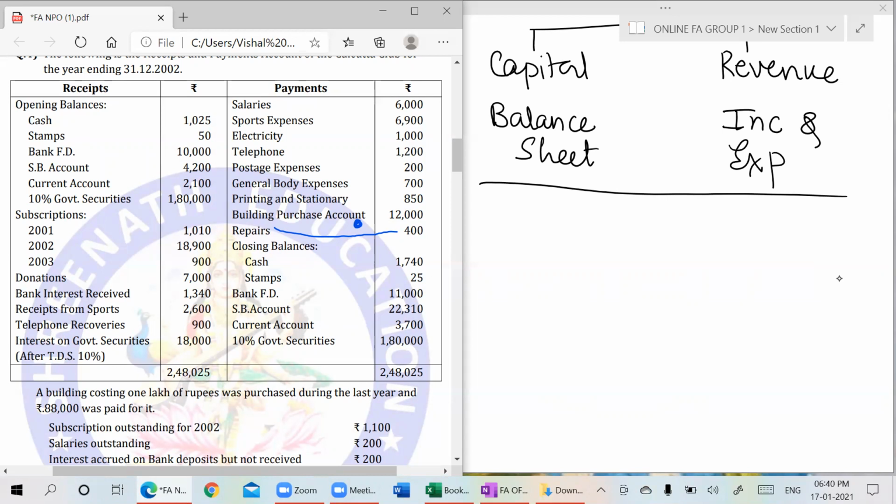How much is 1 lakh minus 88? 12. I understood this building purchase. In the previous year, I purchased a building worth rupees 1 lakh, but in the previous year I paid only 88,000. The rest of the 12,000 I have paid in the current year. So I understood what I am supposed to do. It's easy. Subscription outstanding for the current year.